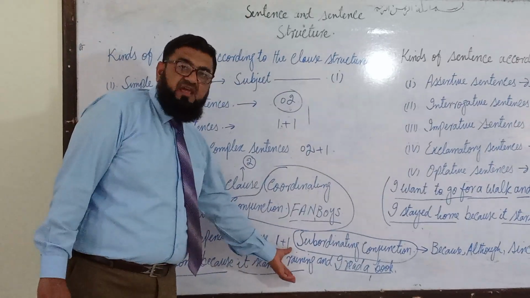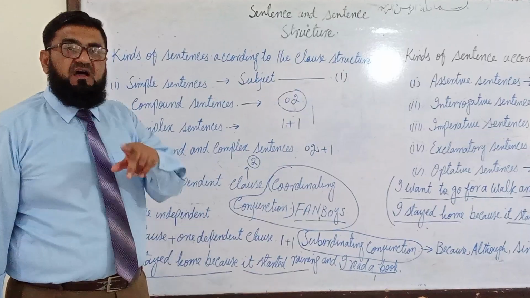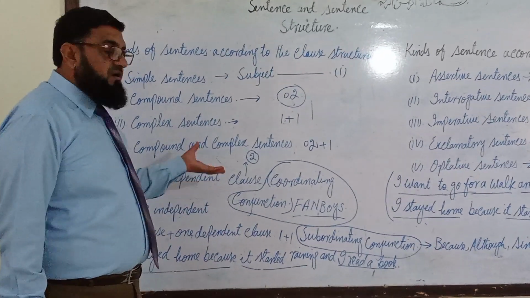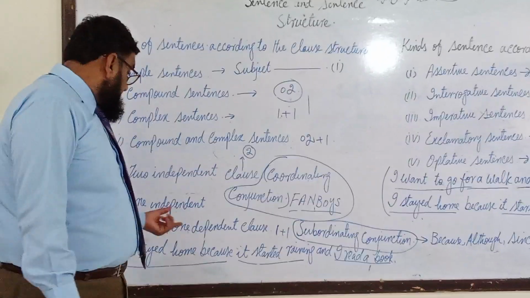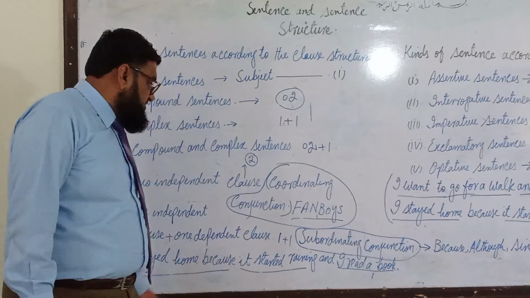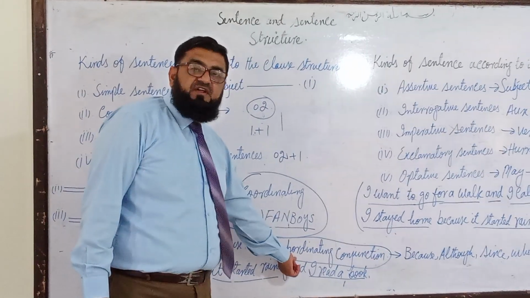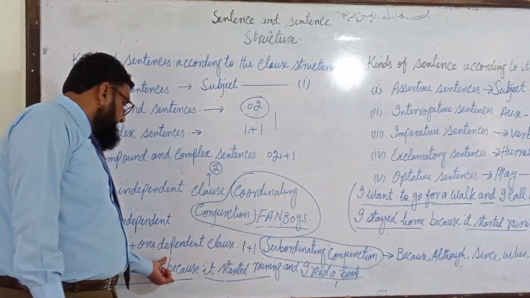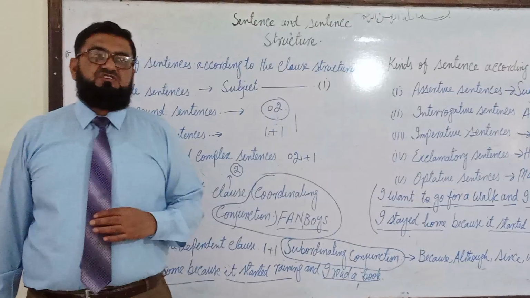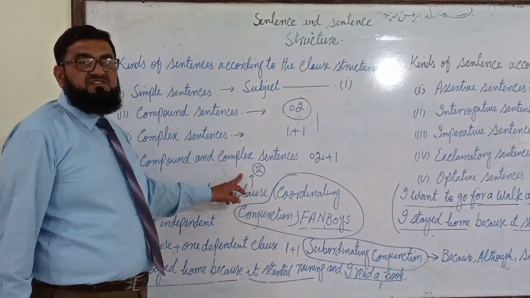It started raining, that is a dependent clause. So two independent clauses and one dependent clause make a compound-complex sentence. One part is separated by a subordinating conjunction, and the other by a coordinating conjunction.